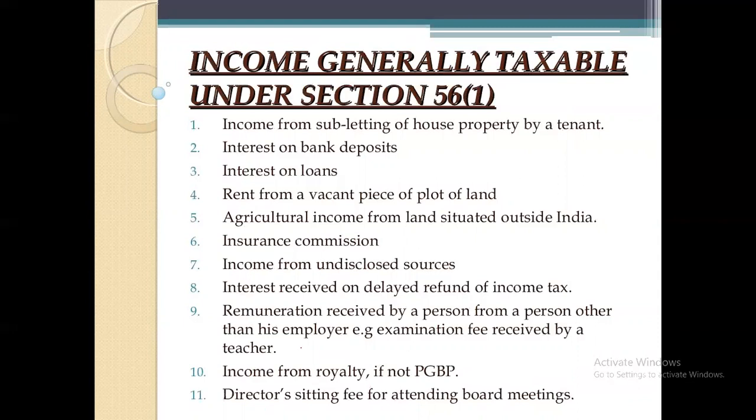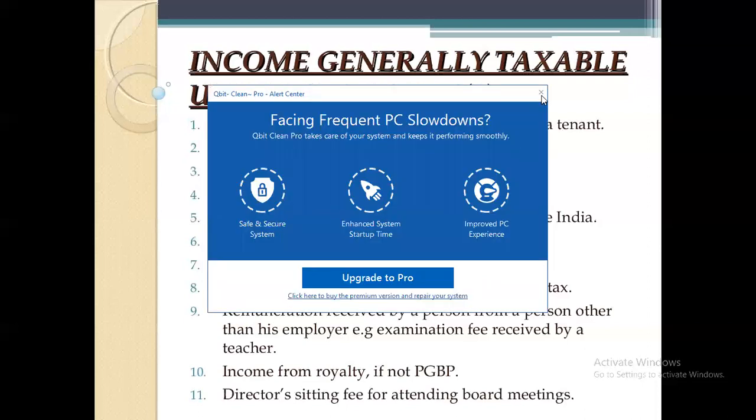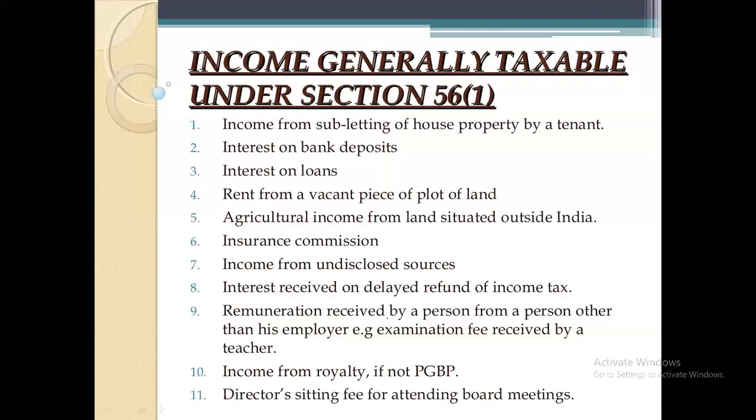That's why they have given the heading called income generally taxable under section 56(1), which may be taxable under the head called income from other sources, like income from subletting, interest on bank deposit, interest on loans, rent from a vacant piece of plot of land, agriculture income from land situated outside India, insurance commission, income from undisclosed sources, interest received on delayed refund of income tax, remuneration received by a person from a person other than his employer, income from royalty, if not PGBP, that is profits and gains from business or profession, director sitting fee for attending